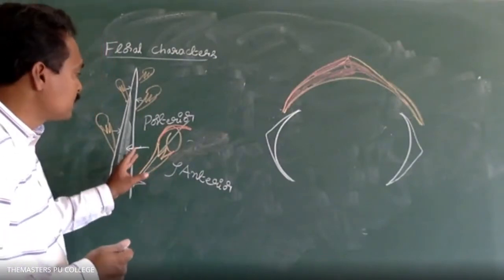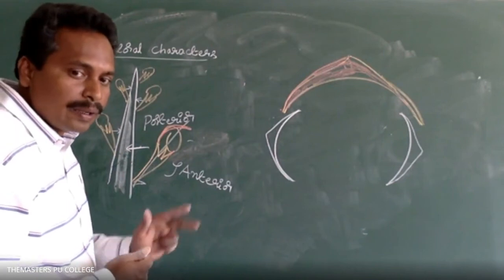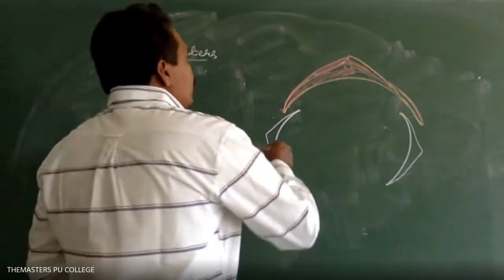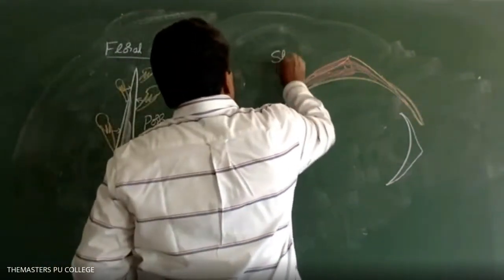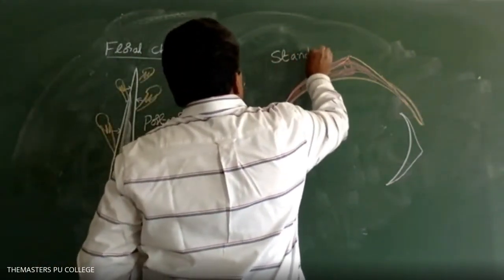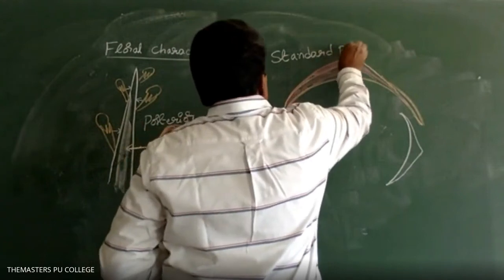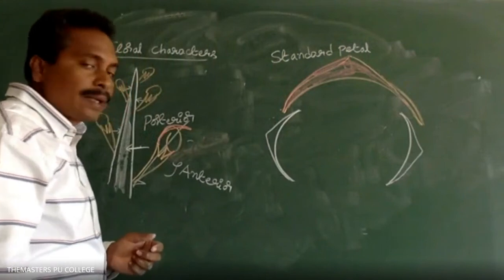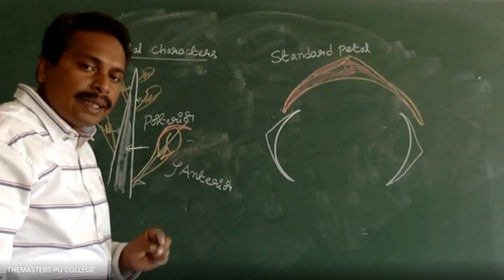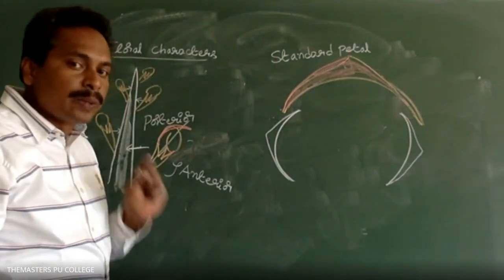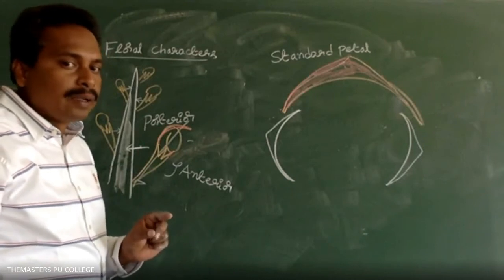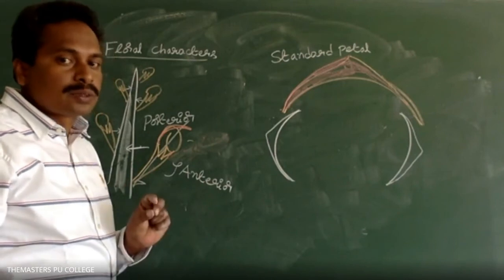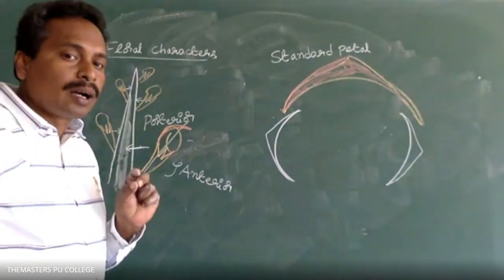The side towards the floral axis is called the posterior. The largest petal in a corolla is called the standard petal. So this location is important from the objective point of view. The papilionaceous corolla is present here.